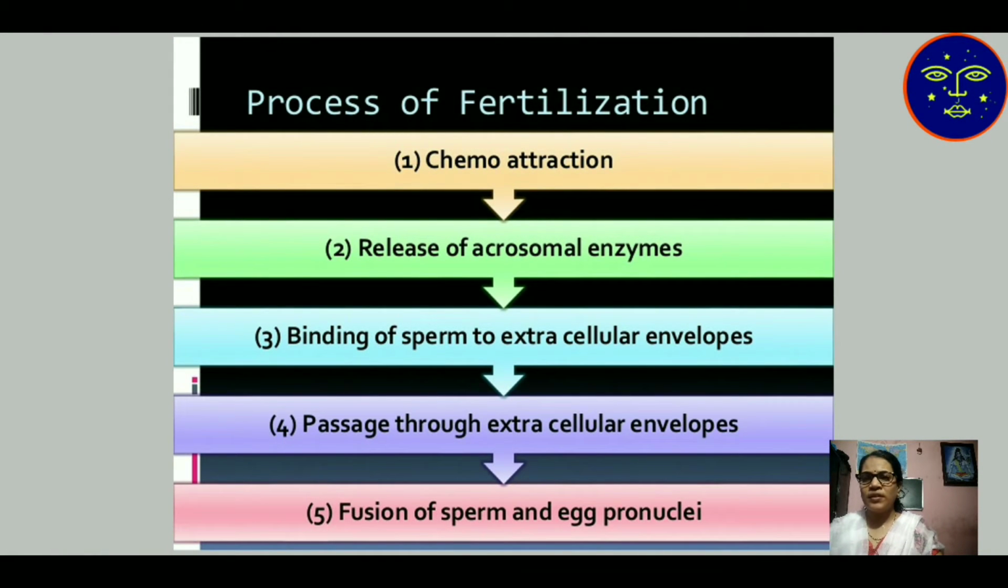The process of fertilization takes place in some steps. First, chemoattraction: chemical attraction of sperms and ovums takes place. Then release of acrosomal enzyme. The acrosomal enzyme is released by the acrosomal head of the sperm, then binding of the sperm to the extracellular envelope of the ovum takes place and it passes through the extracellular envelopes. Then fusion of sperm and egg produces the pronuclei or zygote.